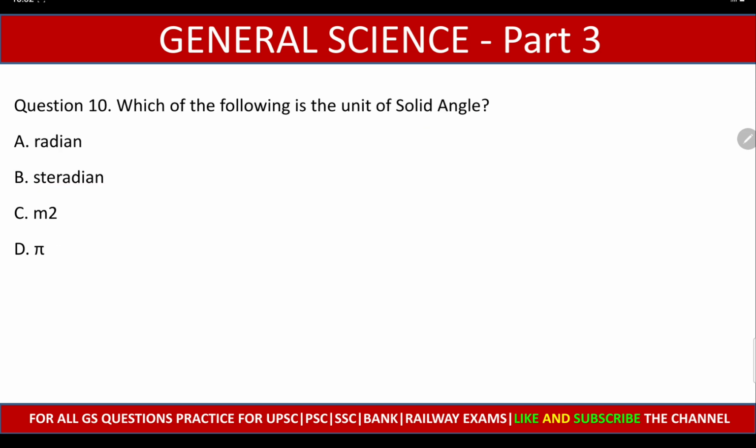Which of the following is the unit of solid angle? Radian, steradian, meter square, pi. And the right answer is option B, steradian.